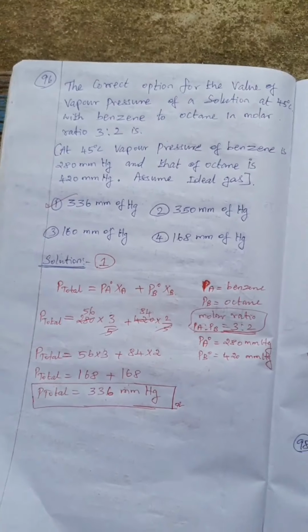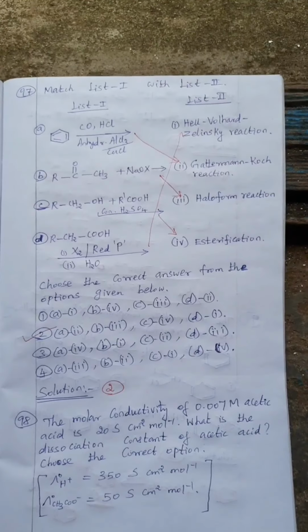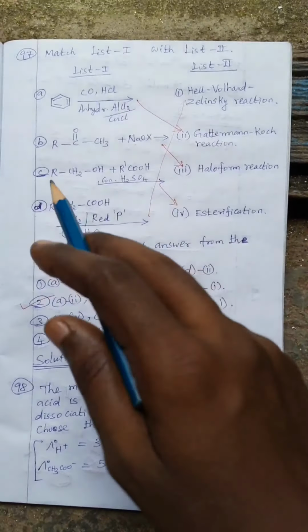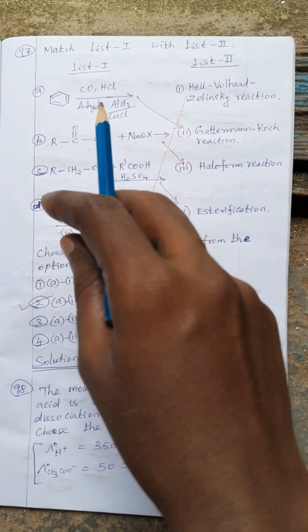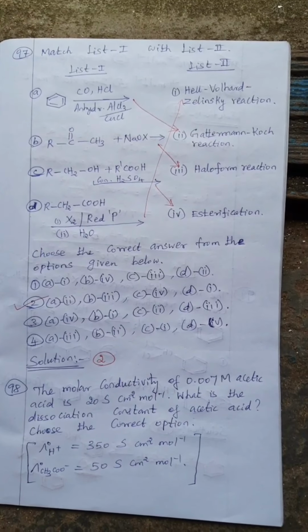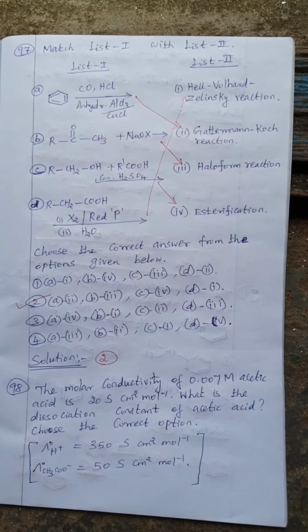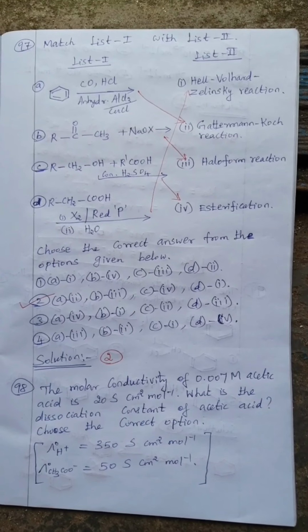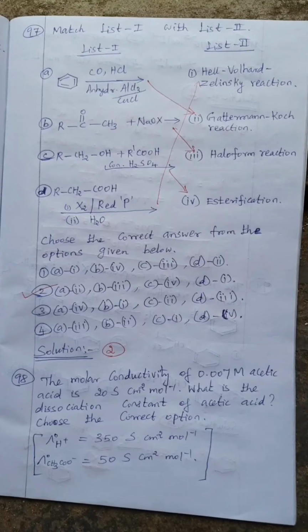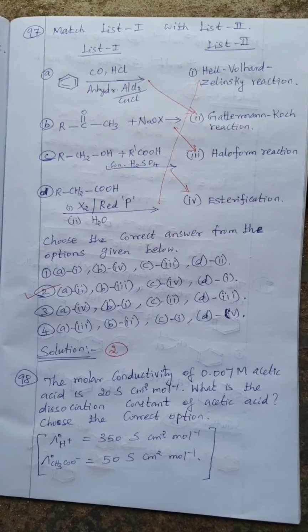Okay. Then 97, match list 1 with list 2. First question, benzene plus carbon monoxide, HCl, and anhydrous aluminum chloride, cuprous chloride.